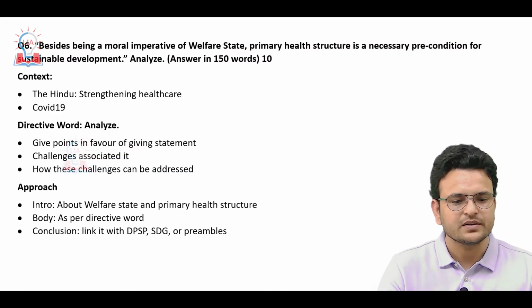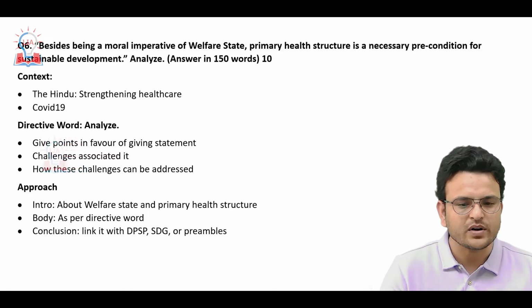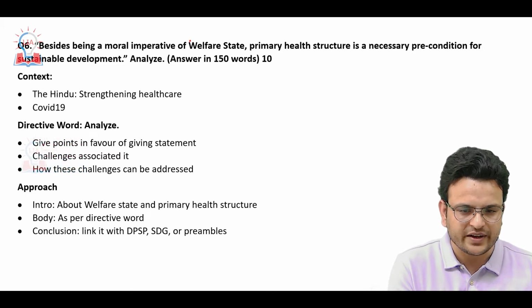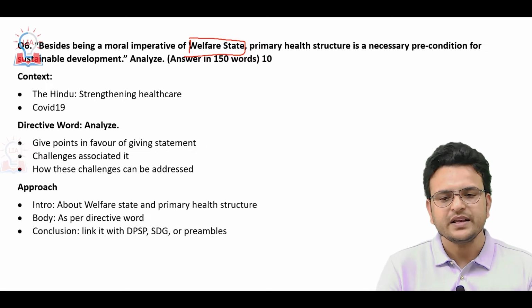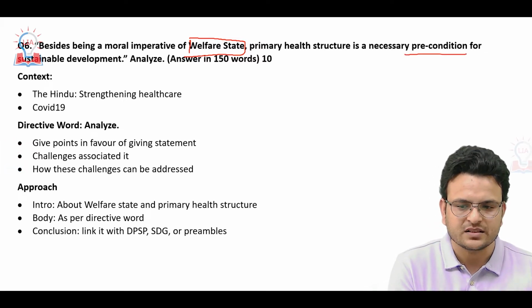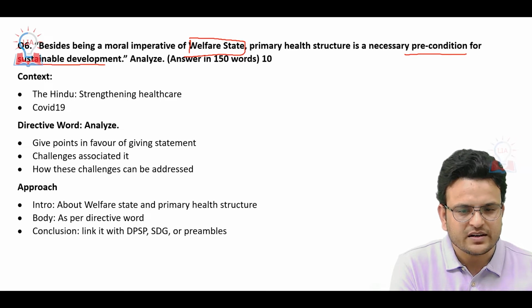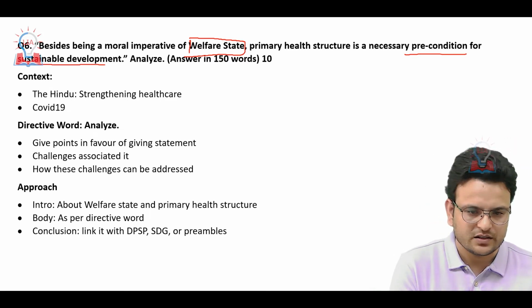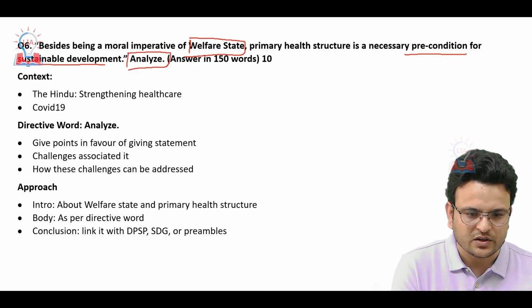Then: beside being a moral imperative of the welfare state, primary health structure is a necessary precondition for sustainable development. Okay, you have to analyze the context.